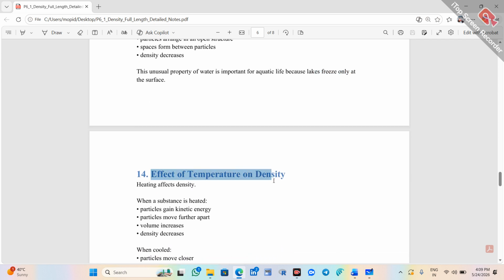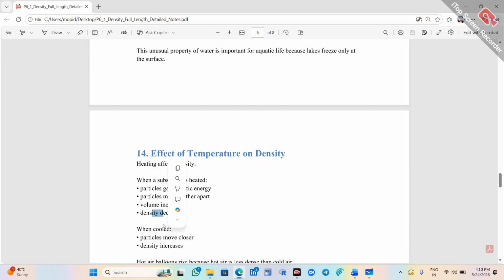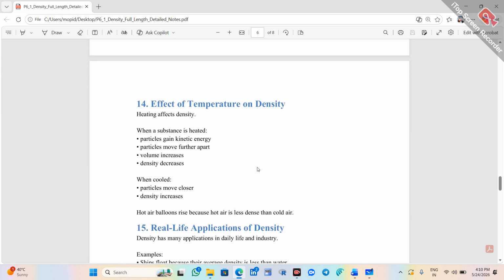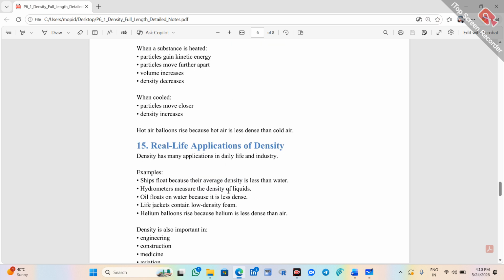Next, effect of temperature on the density. Heating affects density. When a substance is heated, particles gain kinetic energy and move further apart. Volume increases and density decreases. When temperature increases, particles gain kinetic energy and move further apart, volume increases, and density decreases. When a material is cooled, particles move closer together and density increases. Hot air balloons rise because hot air is less dense than cold air.